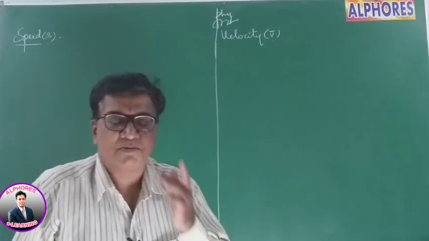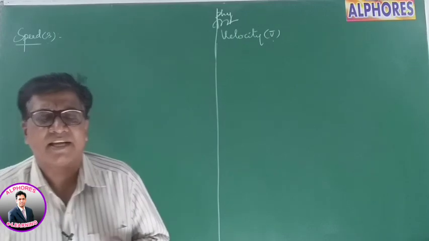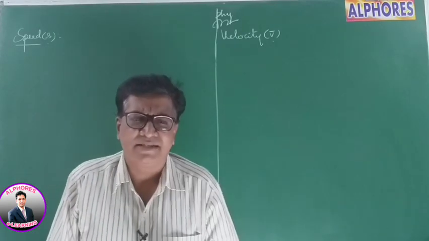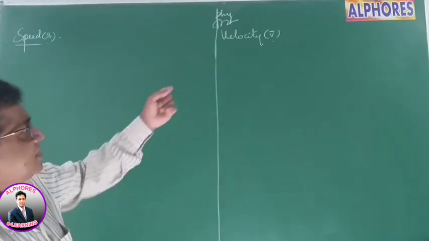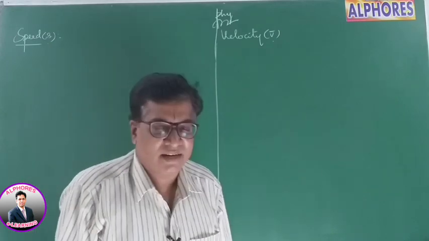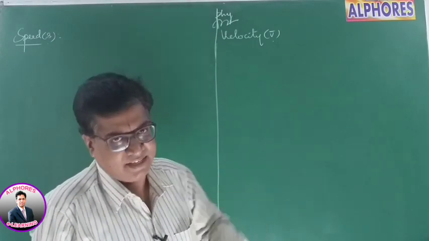Speed is denoted by small s, and it is a scalar. Velocity is a vector quantity, denoted by v bar, with a bar because it is a vector.